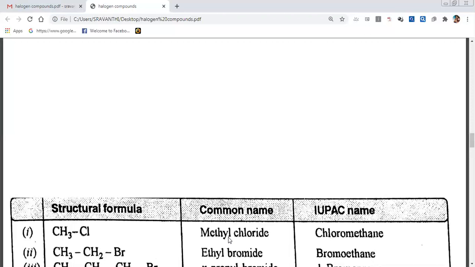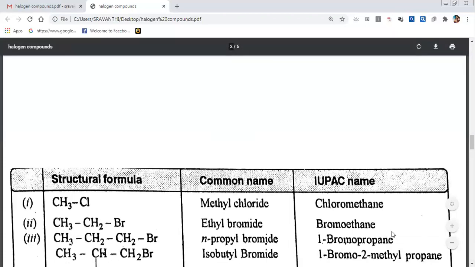If the starting source is ethane, we read it as ethyl. If the starting source is propane, we write propyl, butyl, pentyl, like this. In case of the common name. Whereas in case of the IUPAC name, if your starting source is an alkane, the alkane comes last: methane, propane. The substituent should come first.